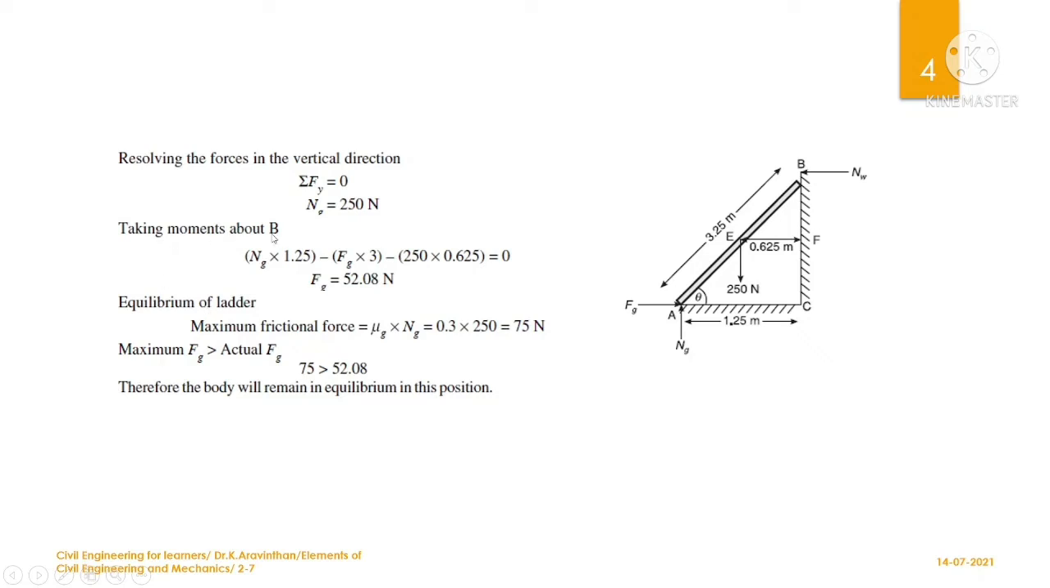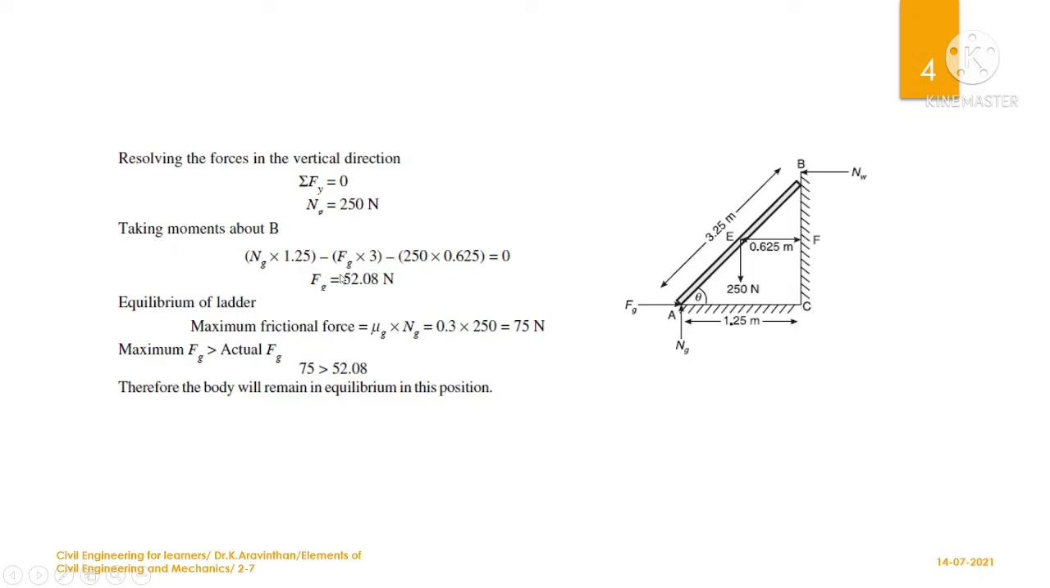Now let us take the bending moment at point B. You can take NG into 1.25. Since you know that NG is 250 Newton, so 250 into 1.25. This is acting clockwise and hence it is plus. And you have FG, the perpendicular distance is 3 meter. FG is unknown here, you can keep it as it is, and this is acting anti-clockwise, hence it is minus. And you have 250 into the distance 0.625, which is anti-clockwise, so it is written here.